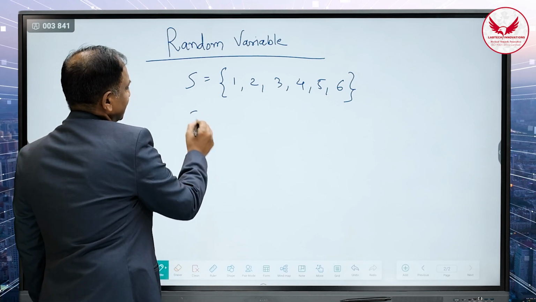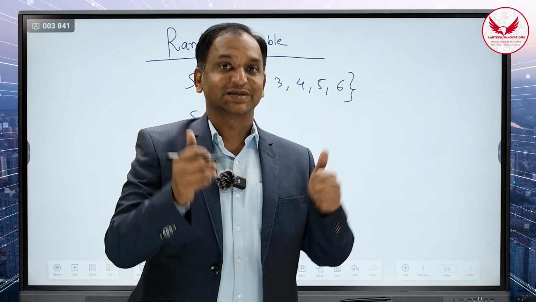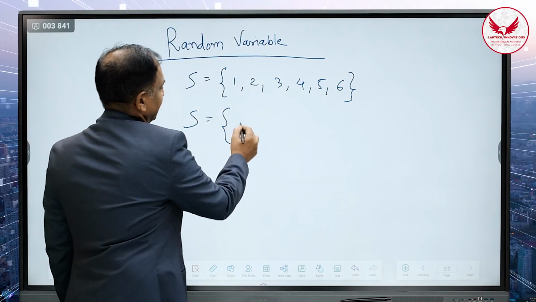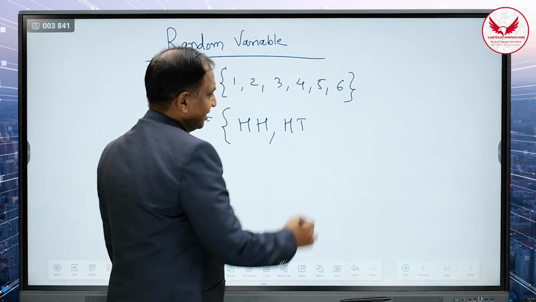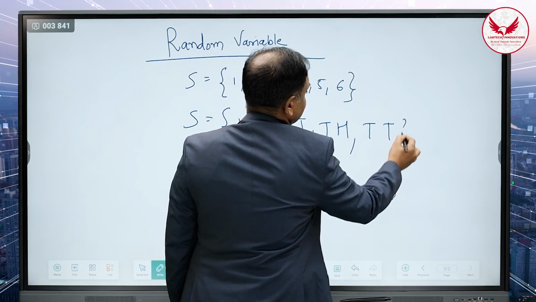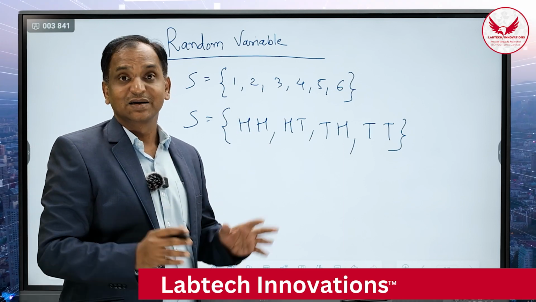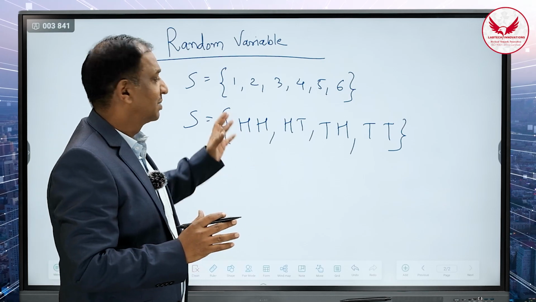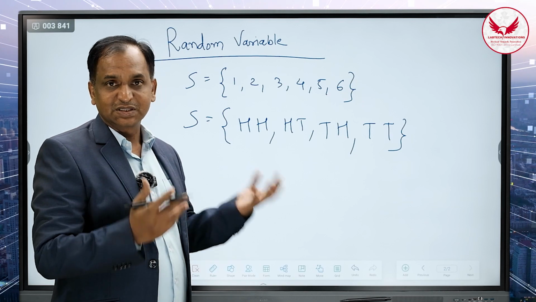If suppose I perform another experiment, if I have the 2 coins and if I throw the 2 coins simultaneously, what are the possible outcomes? The possible outcomes are there could be 2 heads, there could be 1 head and the 1 tail, there could be 1 tail and the 1 head, and there could be 2 tails. So this particular the set of all possible outcomes is called as the sample space, and we are finding the probability of a particular event from the set of the sample space using the probability.